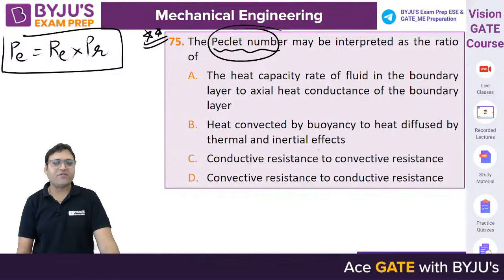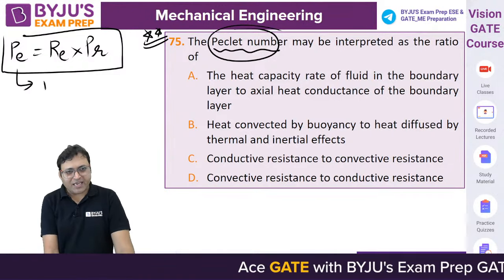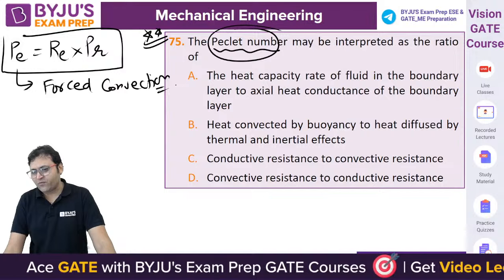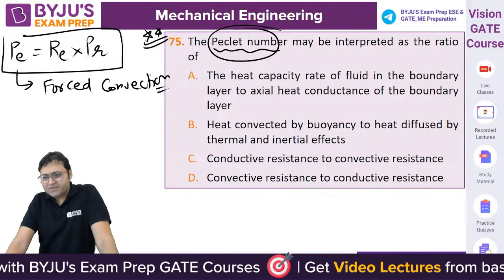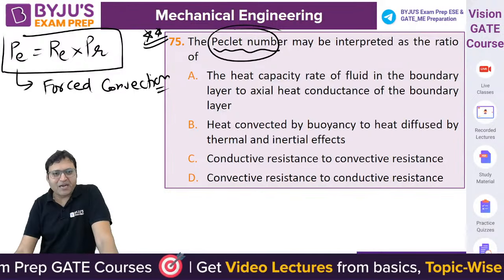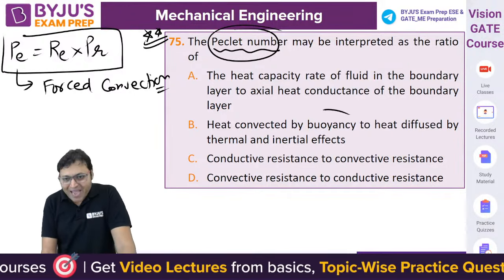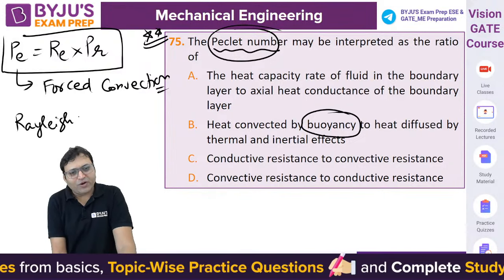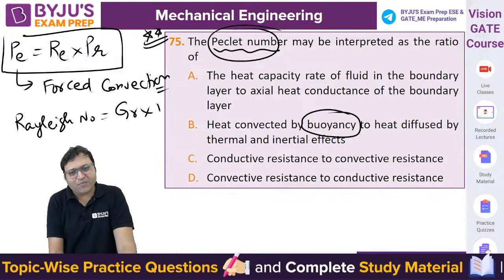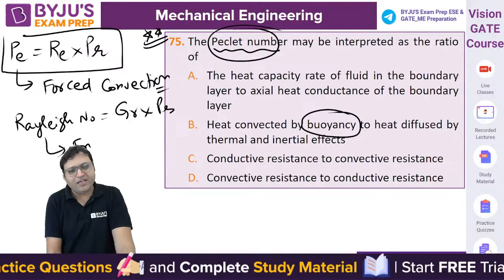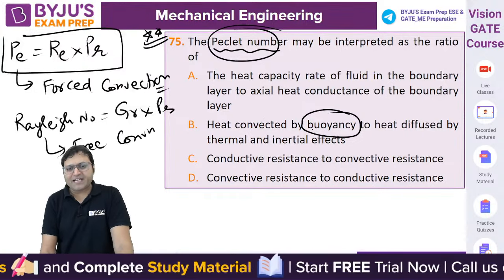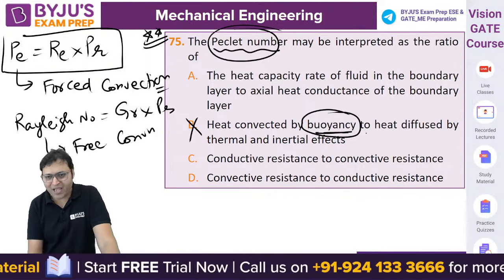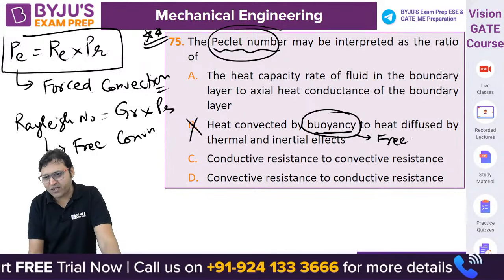The Peclet number is a product of Reynolds number and Prandtl number, which is used in case of forced convection. There is another number that is called the Rayleigh number. What is the Rayleigh number? That is the product of Grashof number and Prandtl number, which is used in free or natural convection. So heat convected by buoyancy. Buoyancy comes in natural convection, so B cannot be the correct answer.